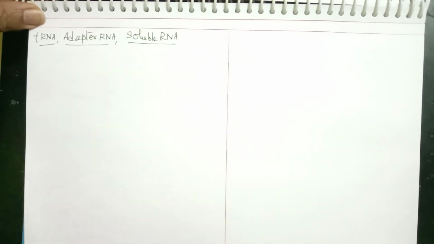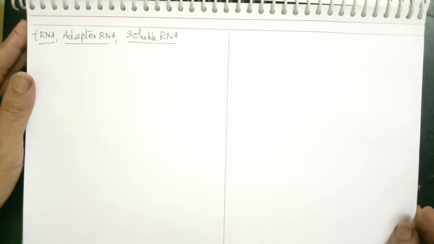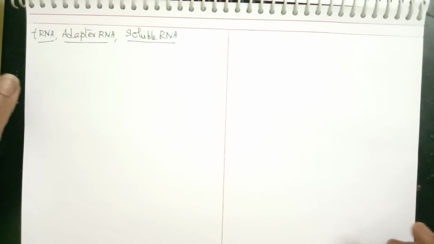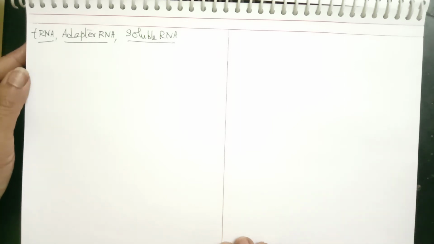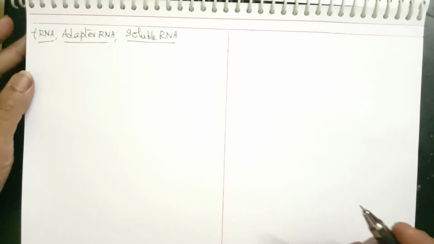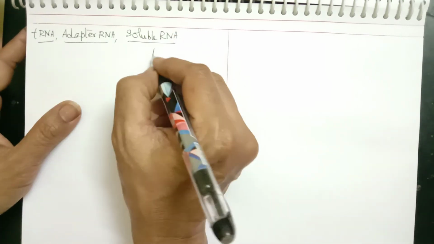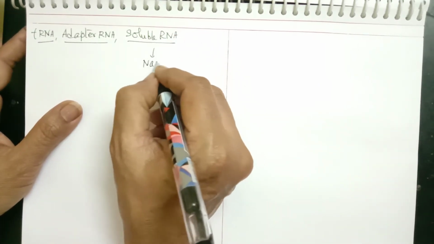It is called tRNA, or transfer RNA, because it carries the amino acids for protein synthesis from the cytoplasm to mRNA. Adapter RNA, because the amino acids get attached to tRNA. Soluble RNA, because it is soluble in sodium chloride.